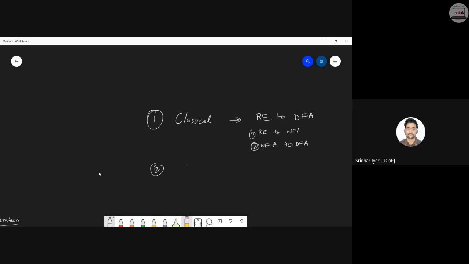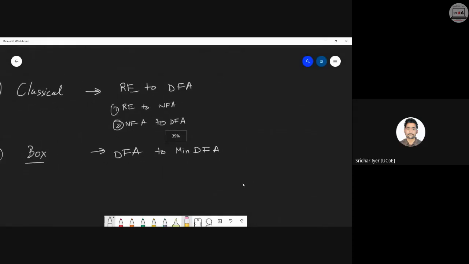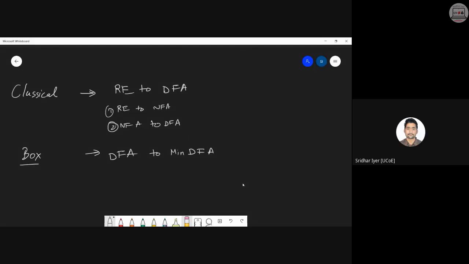Second, we learned today that is box method. Box method is all about we have an FA and we are converting that into a minimized FA. It's a DFA basically. So from a DFA only, we are converting that into a minimized DFA. Yes or no? This is what we have learned so far. So kindly have a look once again.